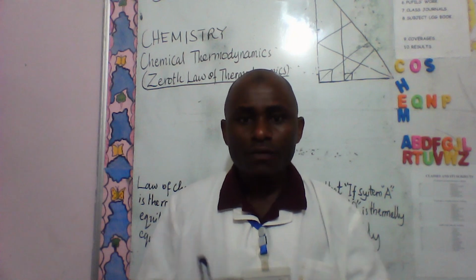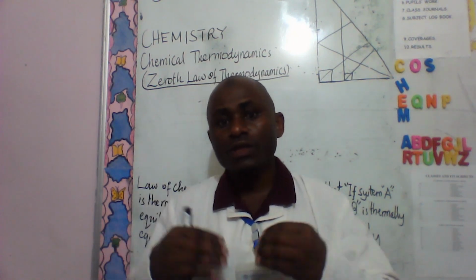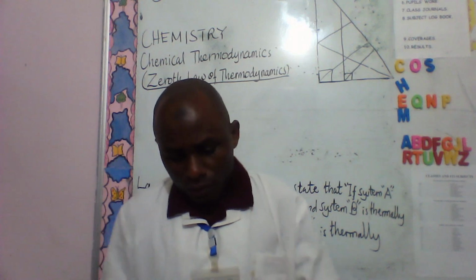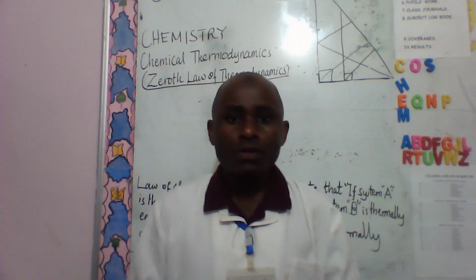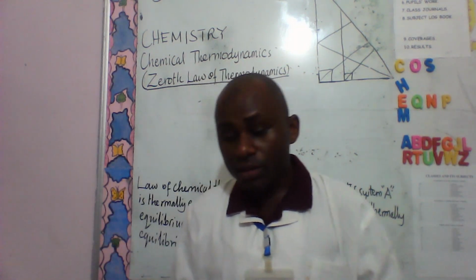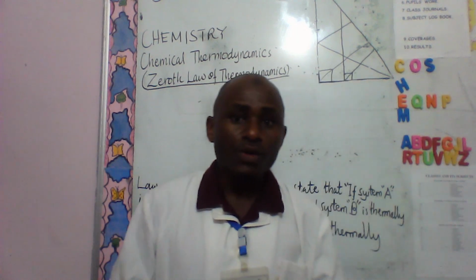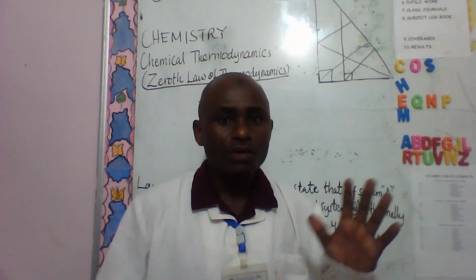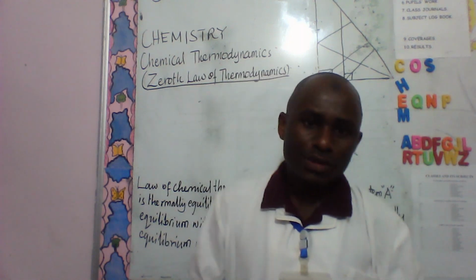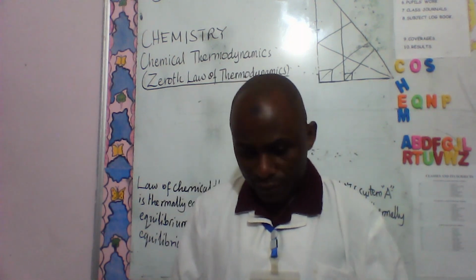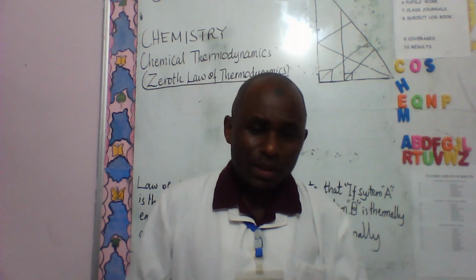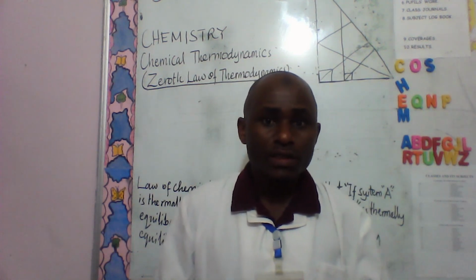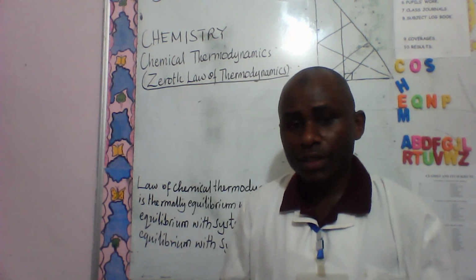The failure of classical mechanics led to the development of quantum mechanics. So there is a relationship between quantum mechanics and chemical thermodynamics. Today we are concentrating on chemical thermodynamics, and the classical mechanics introduced by Newton, or Newtonian mechanics, but particularly the Zeroth law of chemical thermodynamics.